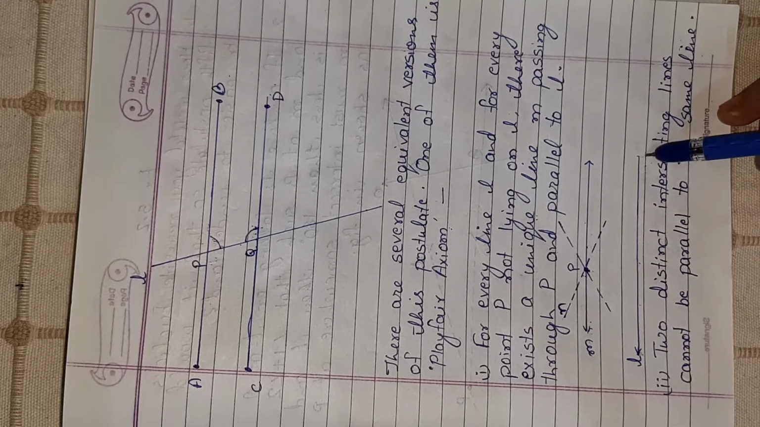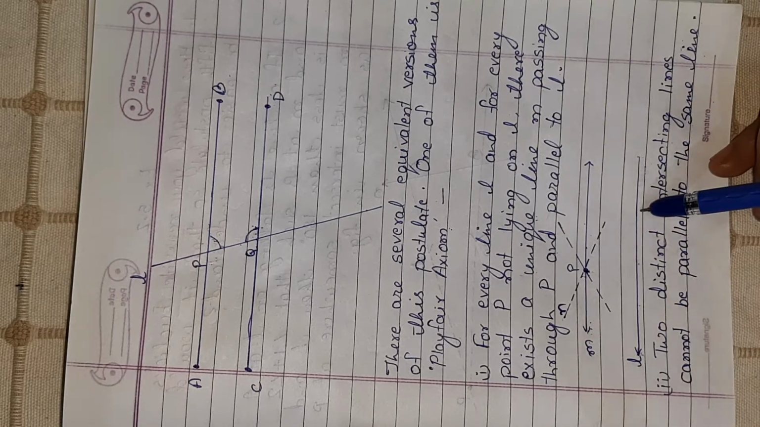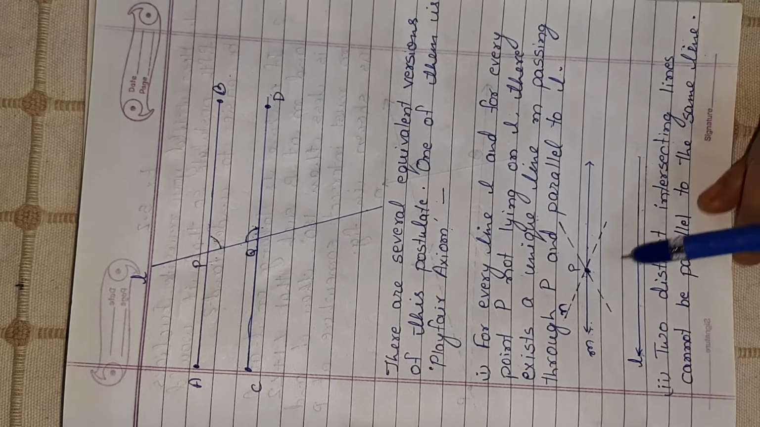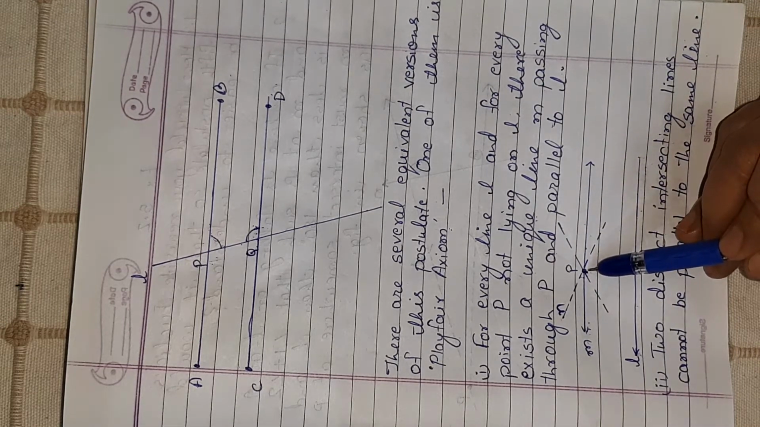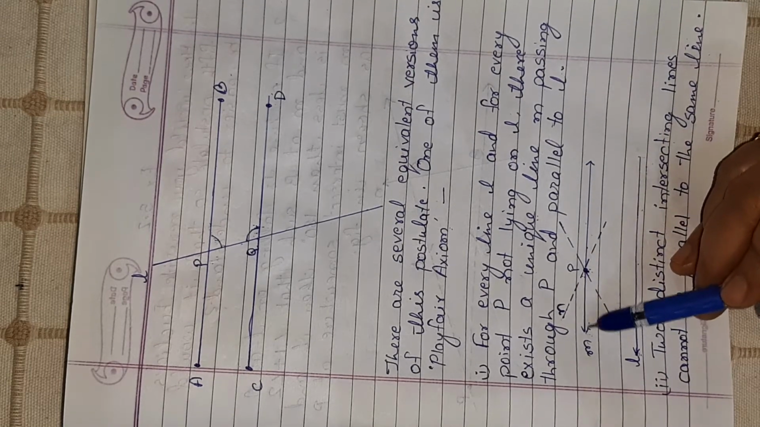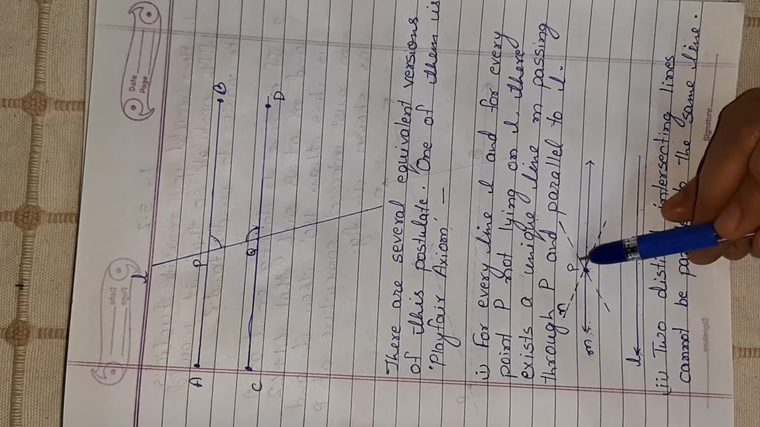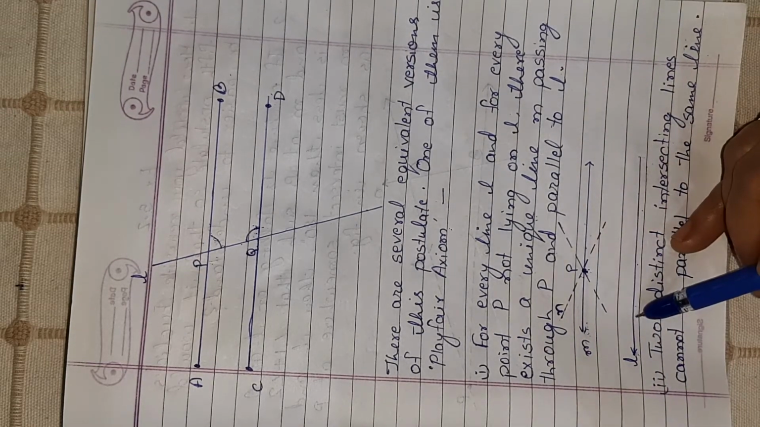This is line L. So if we want a line which is parallel to L and that should pass through P, there will be one and only one line, that would be M. And if N is parallel to L, then M will not be parallel to L. Is this clear to everyone?